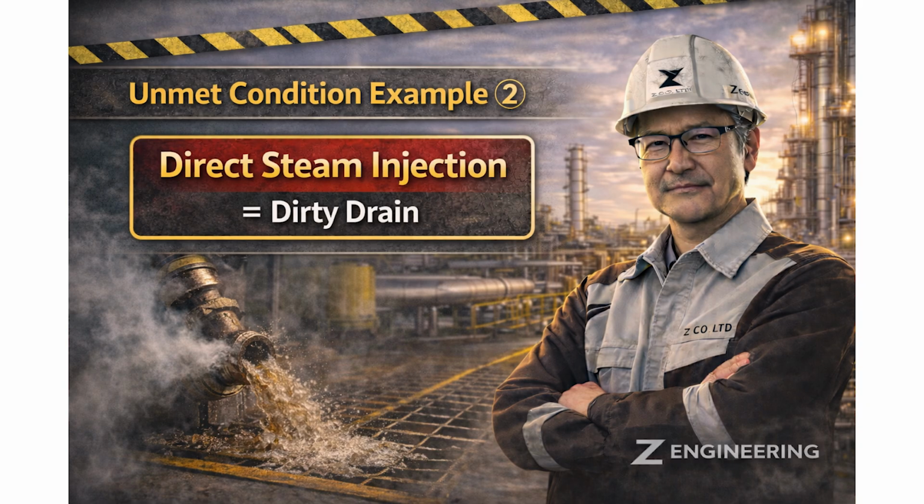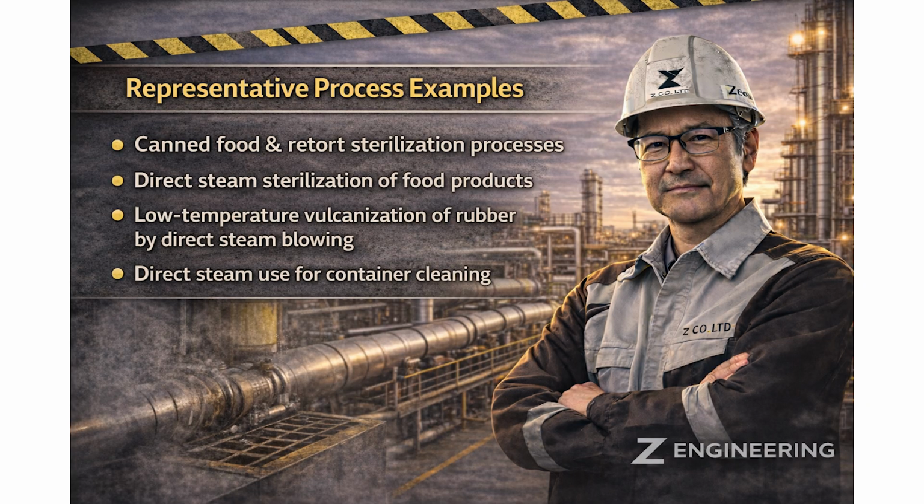Under these conditions, an orifice trap cannot be used. Typical examples of direct steam injection include canning factories, retort sterilization processes, steam sterilization in food production, and low temperature vulcanization in rubber processing. In these processes, orifice traps are not suitable.